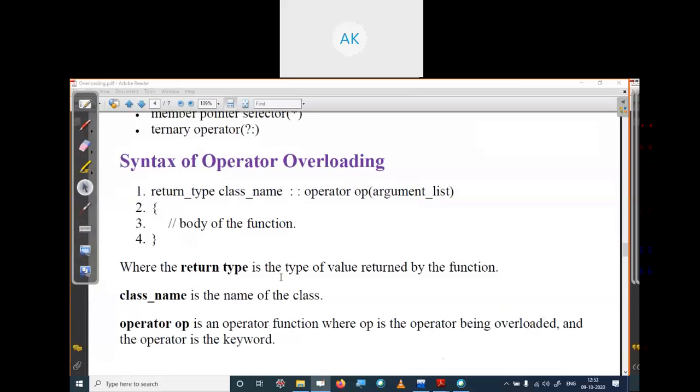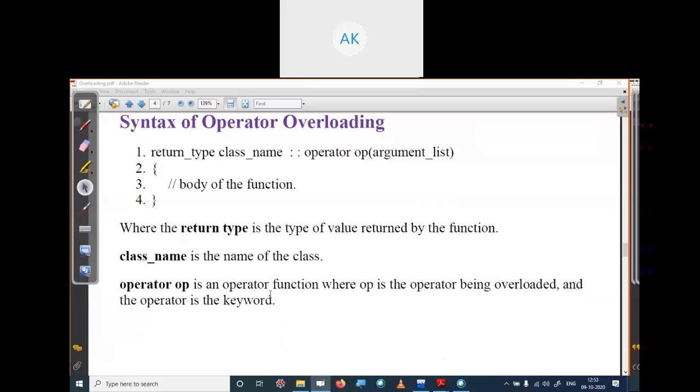Where the return type is the type of value returned by the function, class name is the name of class, just mentioning what is going on. Then operator op is the operator function where op is the operator being overloaded and operator is the keyword we are going to use.